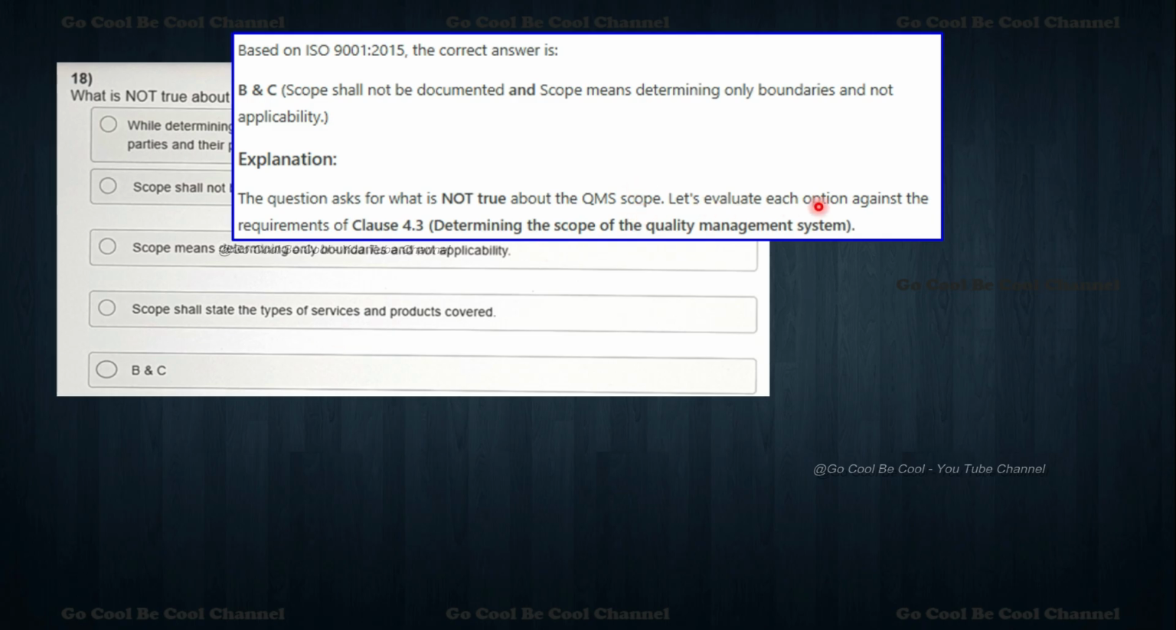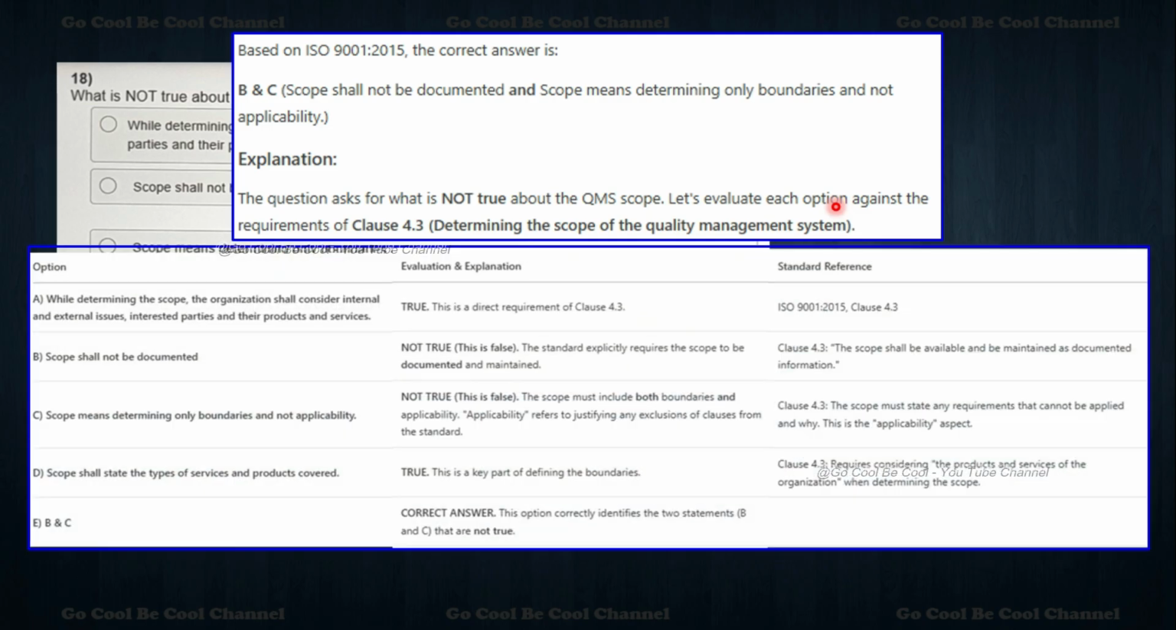Let's evaluate each option against the requirements. So for the betterment of understanding, while determining the scope, the organization shall consider internal and external issues, interested parties, and their products and services. That is true. So true, this is the different requirement of clause number 4.3 of ISO 9001.